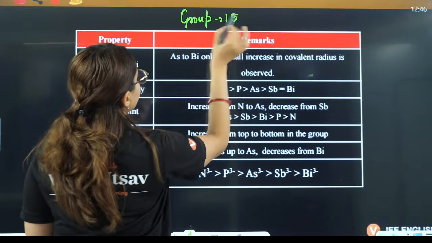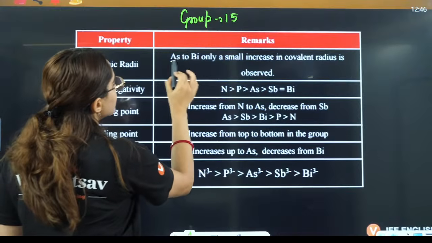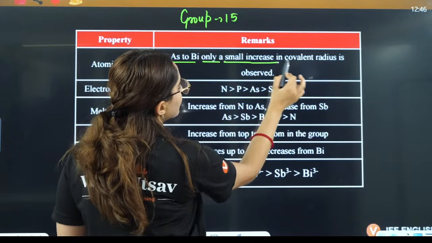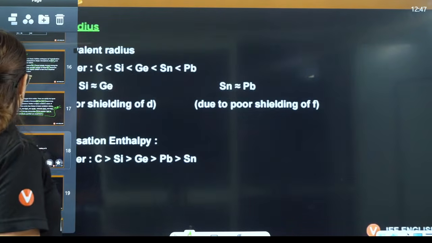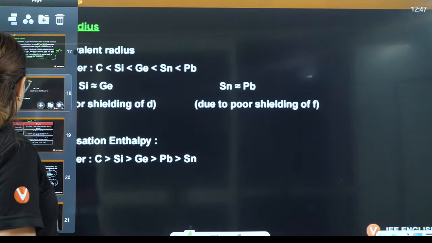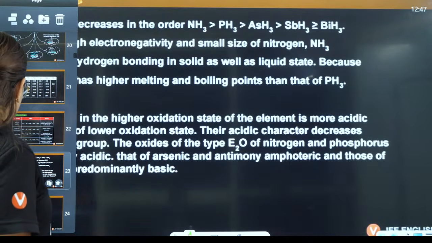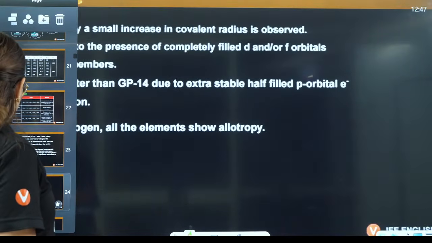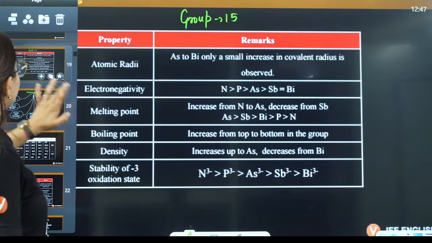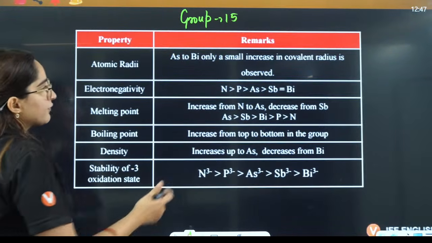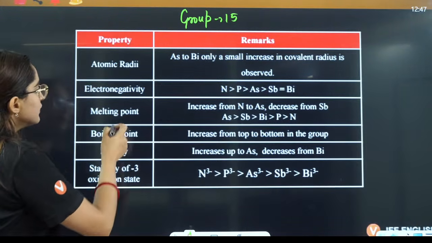Group number 15 again, guys. In this case, atomic radius, you can see this. From arsenic to bismuth, only a small increase in covalent radius is observed. So what you can see here, in the case of covalent radius here, wait a minute. This is the basicity order. Let's see this only here, right? Then electronegativity is of this order. I am just doing a fast rapid revision because everything is written here, right?